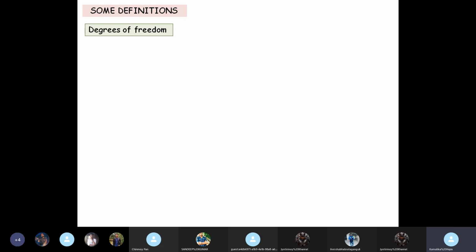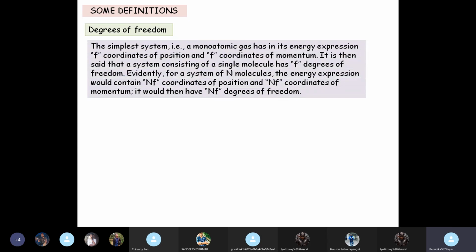Anyway, now we look at the term degrees of freedom from a statistical mechanics point of view. Basically, if you think about the simplest system, a monoatomic gas, then in its energy expression there are f coordinates of position and f coordinates of momentum.